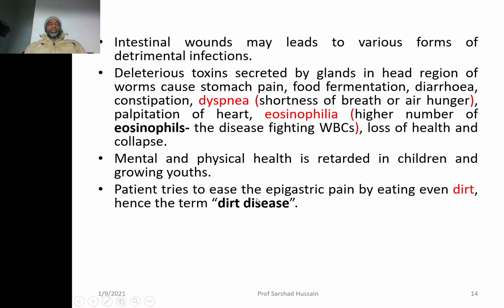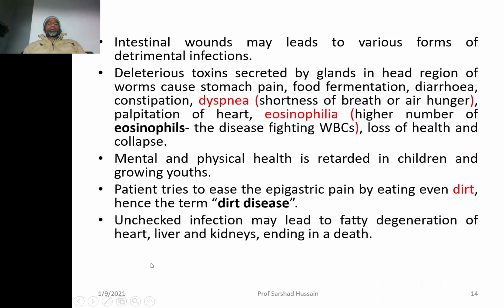The patient tries to ease the epigastric pain by eating even dirt, so it is called dirt disease. So a behavioral change takes place in the human being if infected by the ankylostoma: he starts eating dirt, so it is called dirt disease as well. Unchecked infection may lead to fatty degeneration of the heart, liver, and kidneys, ending in death, because these are vital organs. Once these are infected, survival will be affected.